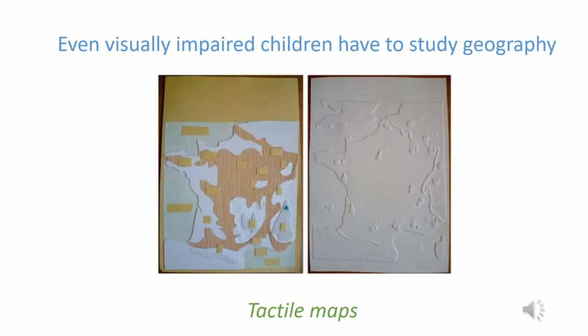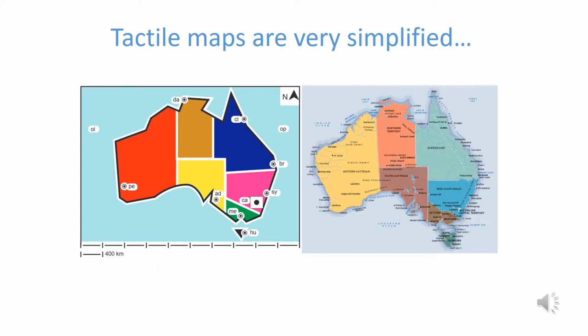But first, let me introduce you to the context of this project, which is cartography for visually impaired people. For instance, when visually impaired children attend a geography lesson, they need to have a map to understand the lesson. Ideally, teachers can use tactile maps. Due to the limited perception of touch compared to vision, tactile maps are extremely simplified to be understandable. So it takes a lot of time for a professional transcriptor to handcraft a single tactile map.